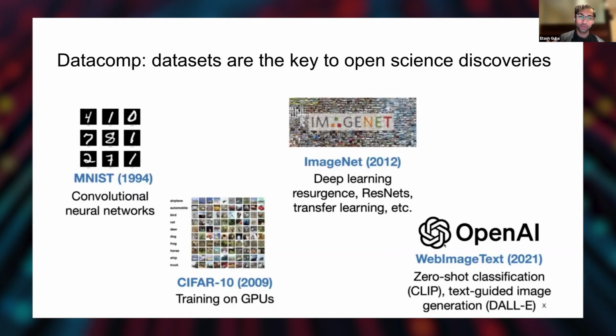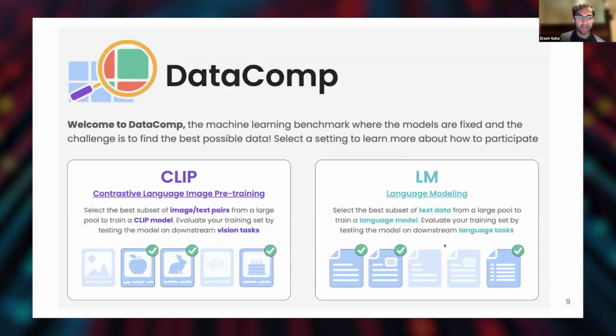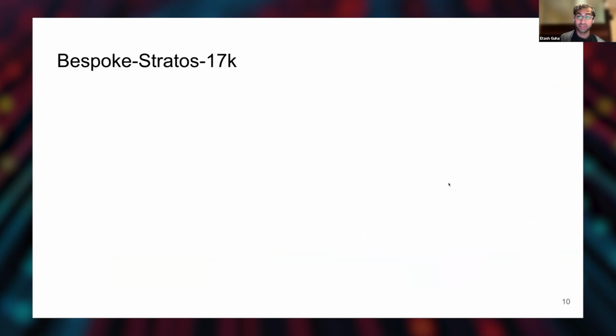And so my group is the Datacomp group, and this work started with Ludwig Schmidt. His take is that datasets are one of the best ways to improve ML. It's been the fundamental progress mover for a lot of the great things like MNIST and ImageNet and web image text. And Datacomp is a project that focuses on dataset building. So the very first project was CLIP, so it built a big dataset for training CLIP models. Next one was pre-training language models, and the next iteration of this was training for reasoning models.